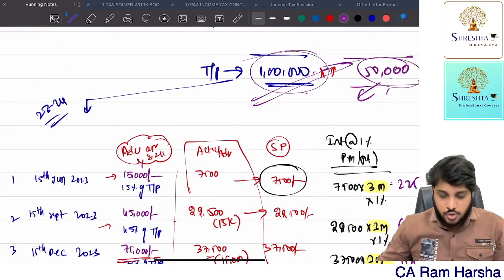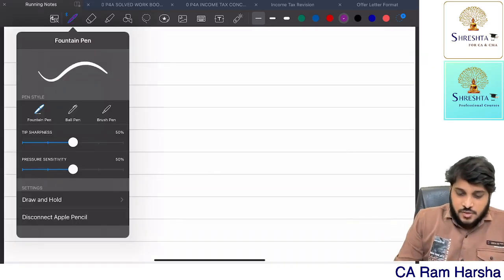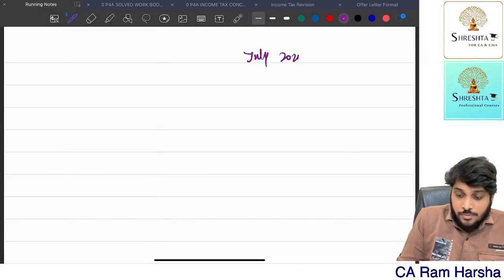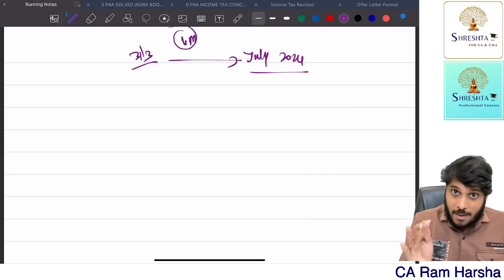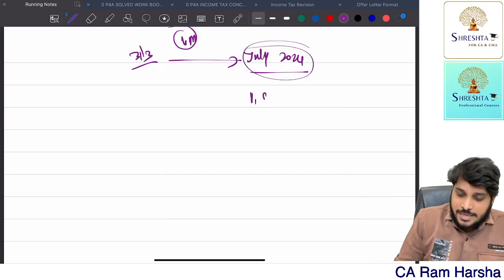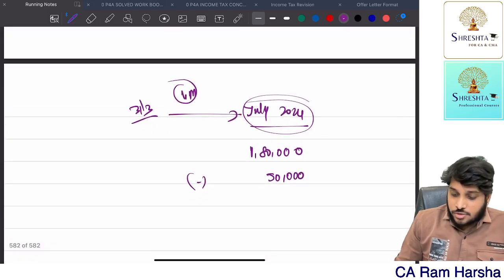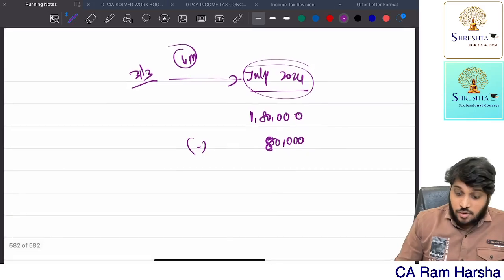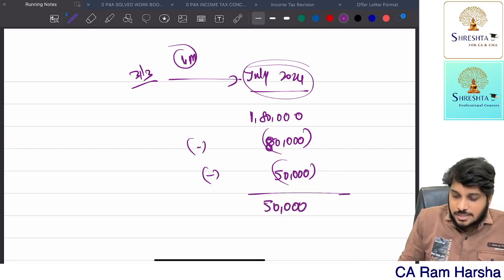Now let us look at this story. Let me continue this story. Now SSE is filing the IT return in July 2024, which means after 31st March, a 4 month gap. After the 4 month gap, in July he is filing the IT return. While he is filing the IT return, 1,80,000 rupees is total tax. 80,000 rupees is actual TDS. Minus this, the fellow paid total advance tax of 50,000. What is the balance tax? 50,000 is the balance tax.